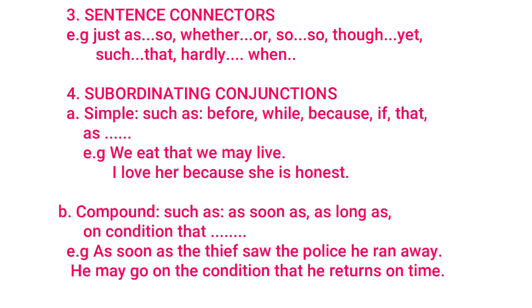And in the B part we have the compound conjunctions such as as soon as, as long as, on condition that. For example, as soon as the thief saw the police, he ran away. He may go on the condition that he returns on time. All these are termed as compound conjunctions.